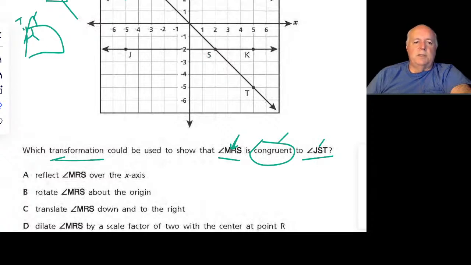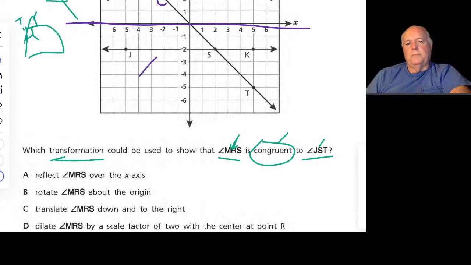So choice A says reflect MRS, so that's this angle here, over the x-axis. So this is the x-axis here. So if we reflected it, that would actually bring the angle here, okay, and it would be right here.